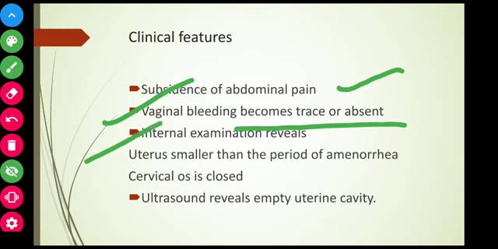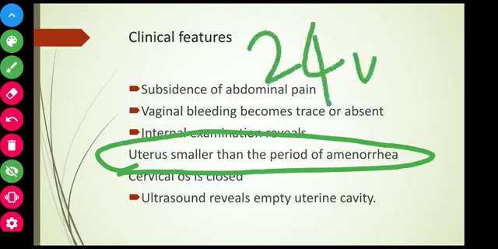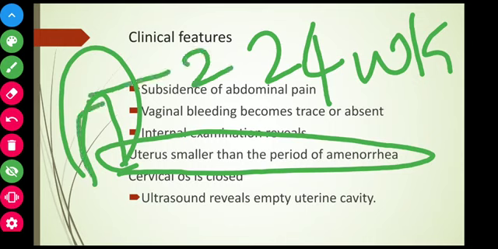Internal examination reveals uterus smaller than the period of amenorrhea. Most of the students have doubts about this. Uterus smaller than the period of amenorrhea. Suppose in the 24th week, the uterus has to grow till the umbilicus. That means this is the fundus. So that mother is in the 24th week. Now she has complete abortion.